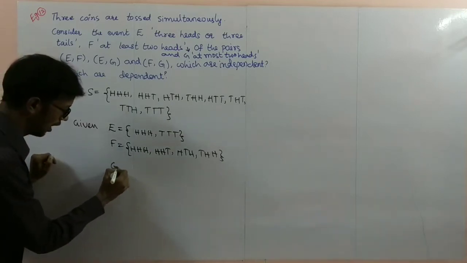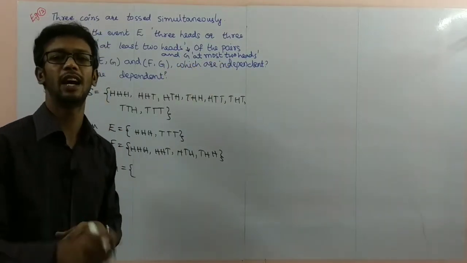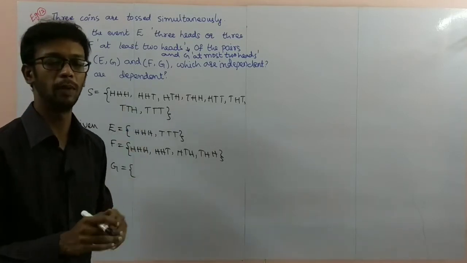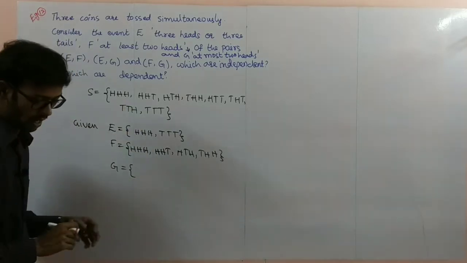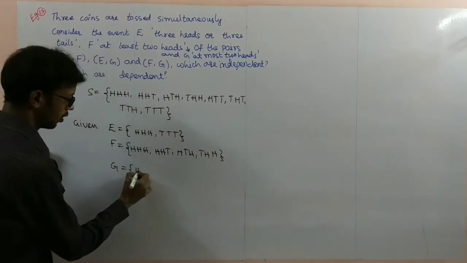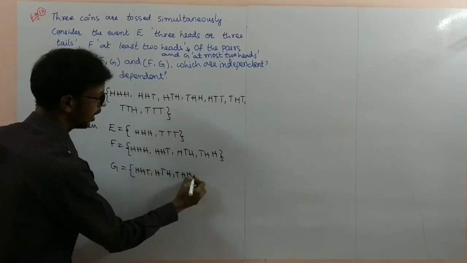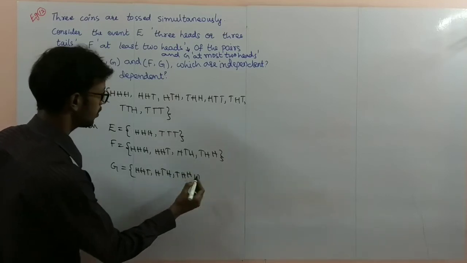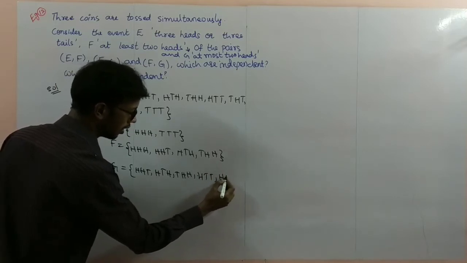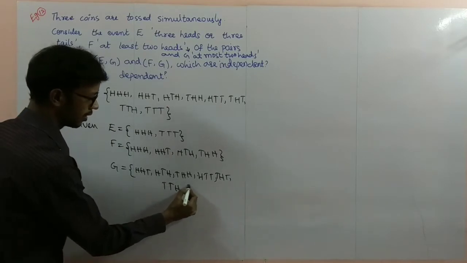Next, G is the event at most 2 heads. That means the highest value is 2. The minimum value may be 1, and 0 is also a possibility. Highest 2: HHT, HTH, THH, then HTT, THT, TTH, then TTT.